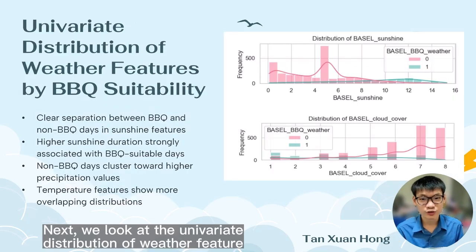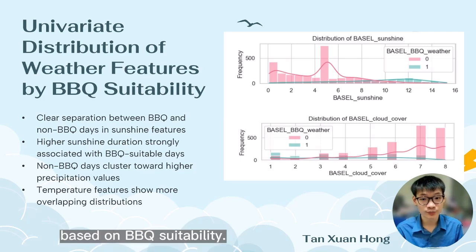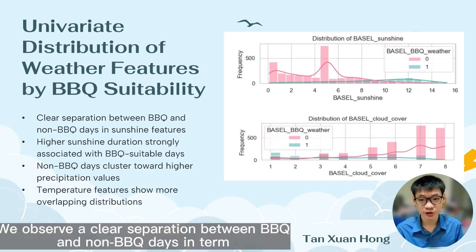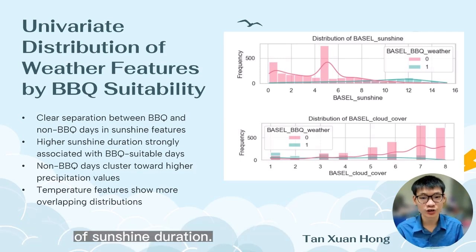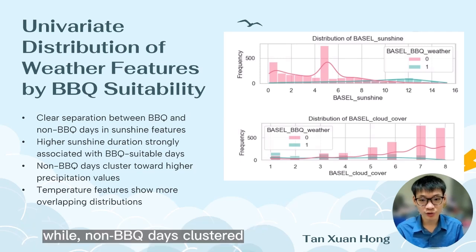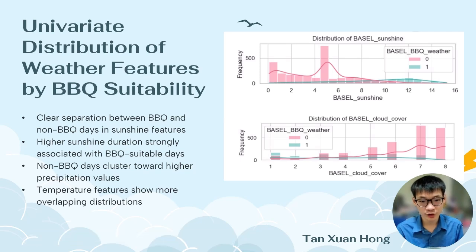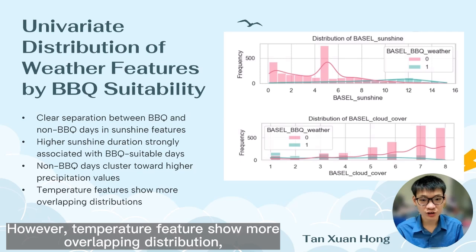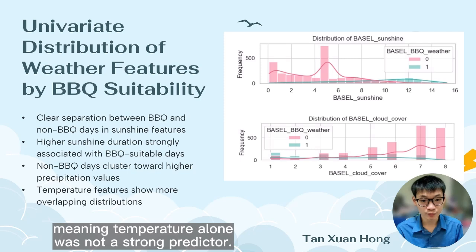Next, we look at the univariate distribution of weather features based on BBQ suitability. We observe a clear separation between BBQ and non-BBQ days in terms of sunshine duration. Higher sunshine duration was strongly associated with BBQ suitable days, while non-BBQ days clustered toward higher precipitation values. However, temperature features show more overlapping distributions, meaning temperature alone was not a strong predictor.